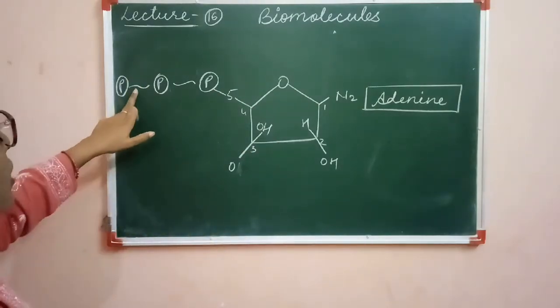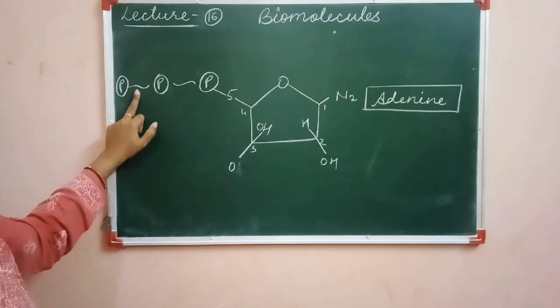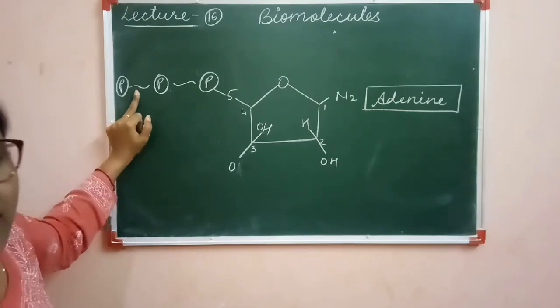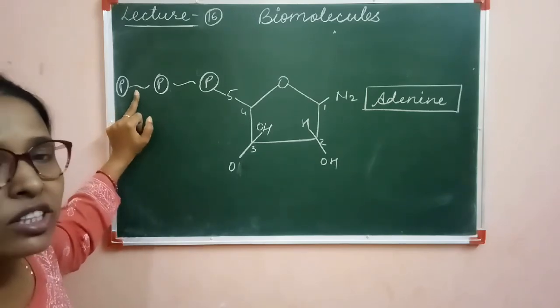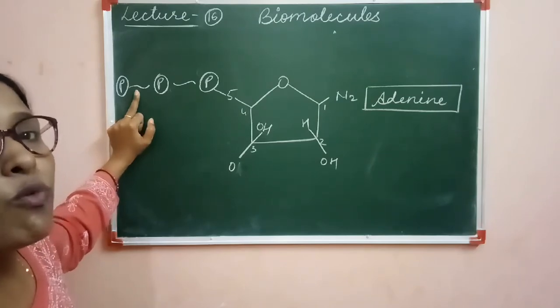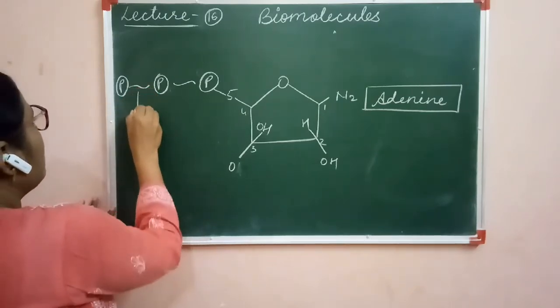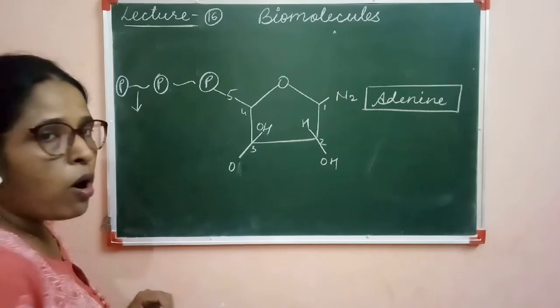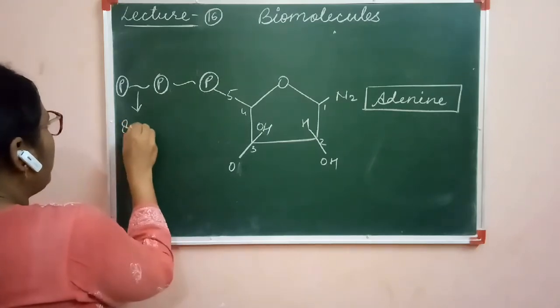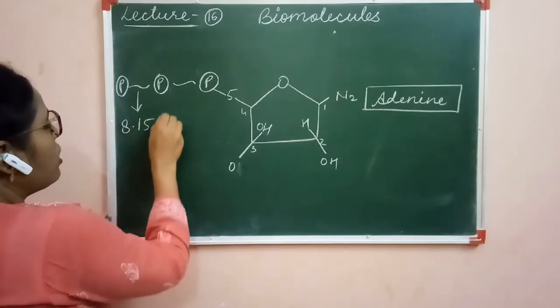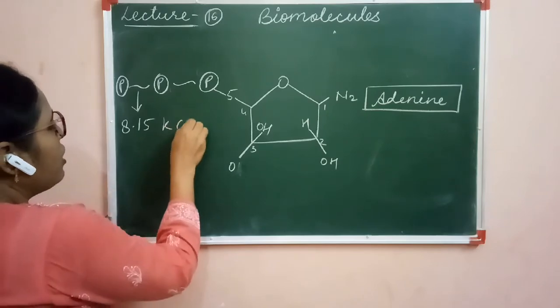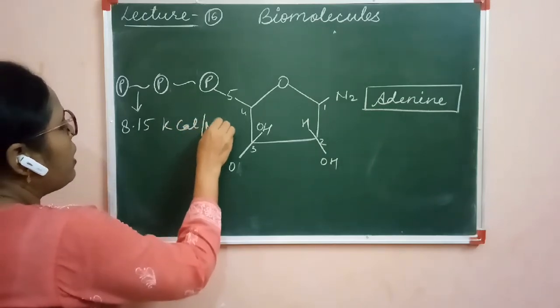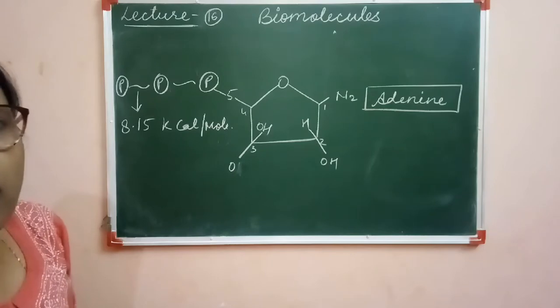Now when this bond breaks, it will release energy, about 8.15 kilocalorie per mole. Clear?